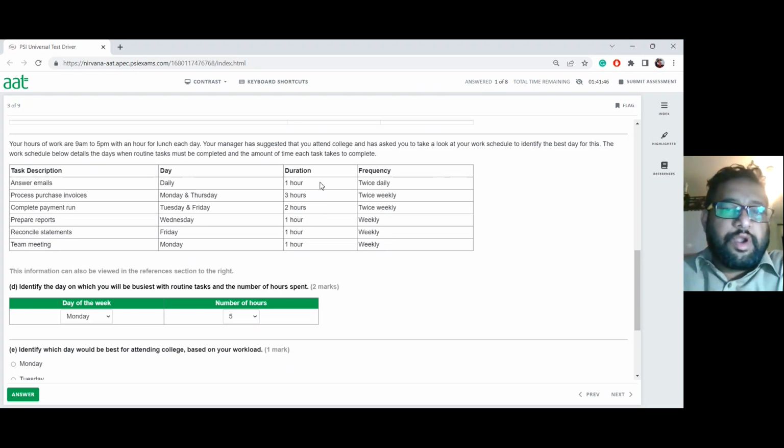Oh, I also forgot about it here. This is done daily. Answering email takes 2 hours a day. So in that case, if I'm looking at it, it's done twice daily. Every time I do it, it's 1 hour, so if I do it twice, that is 2 hours. So 2 hours plus 3 hours here is 5 hours, and one more is 6 hours.